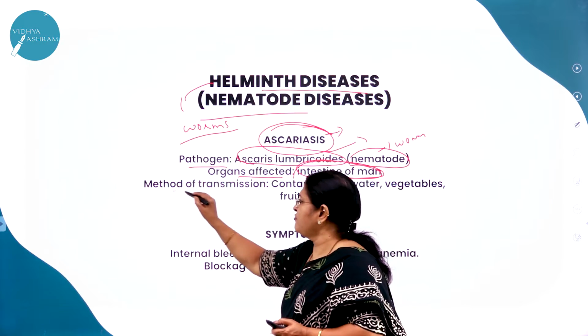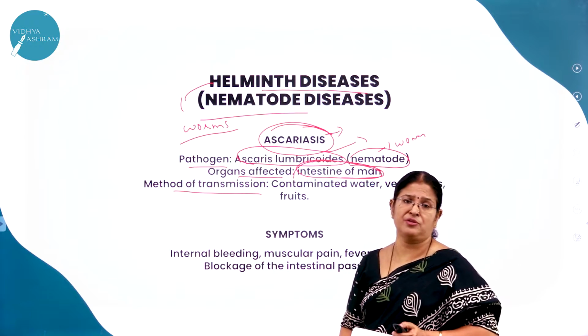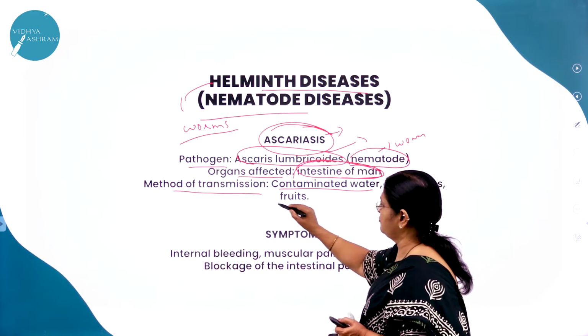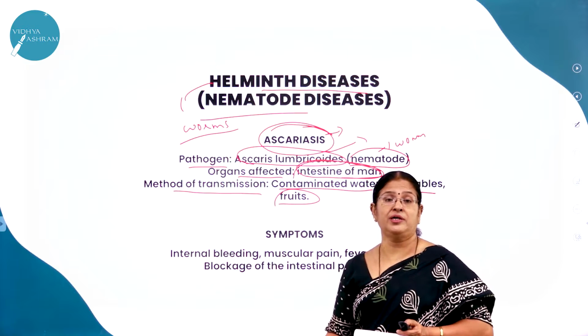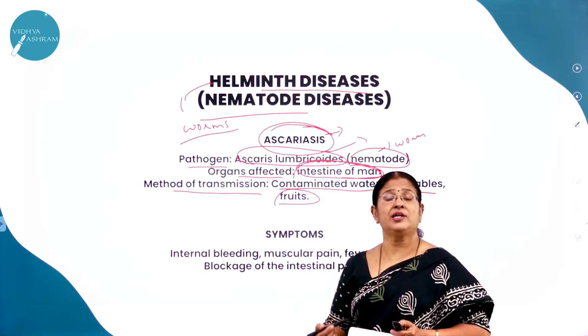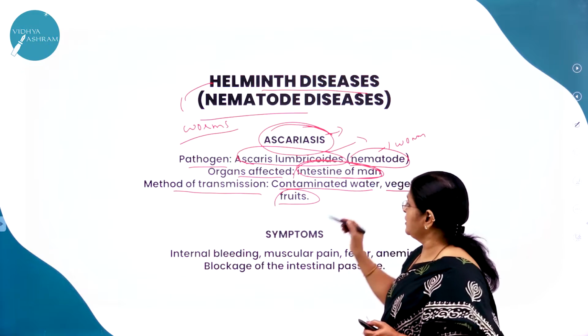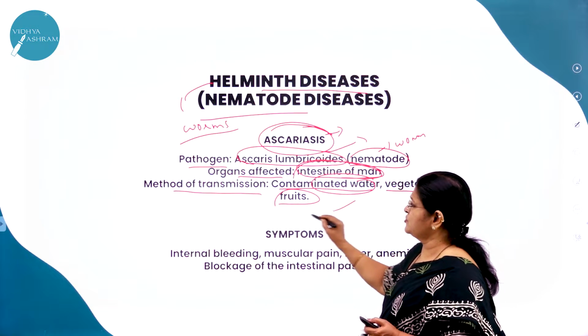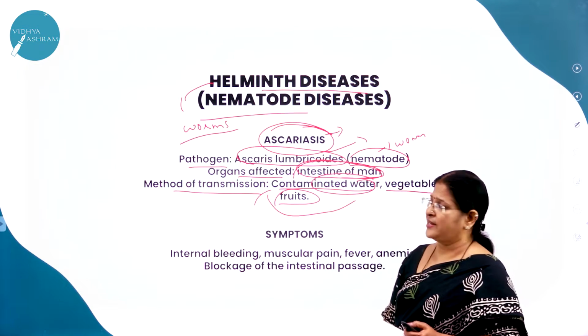What is the method of transmission of this ascariasis? Same, contaminated water, vegetables and fruits. Contaminated water, very, very important. We should always consume what? Clean water, right? So contaminated water is a root cause for the transmission of this ascariasis disease.